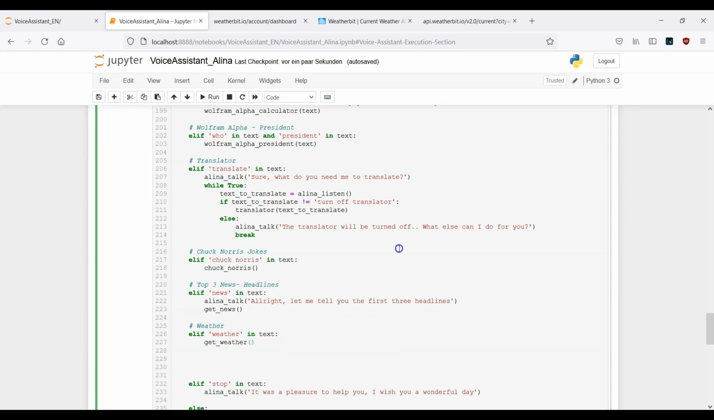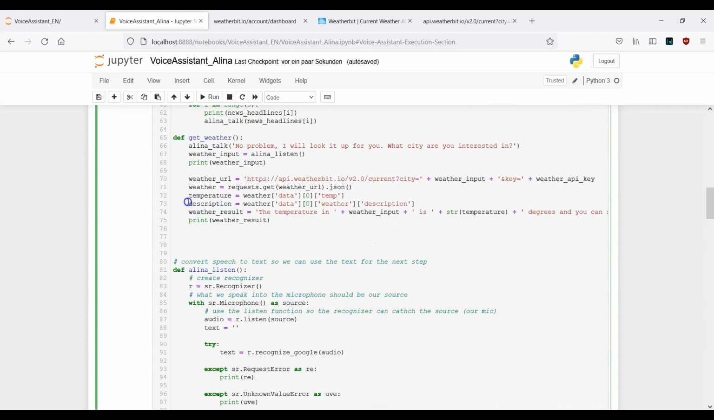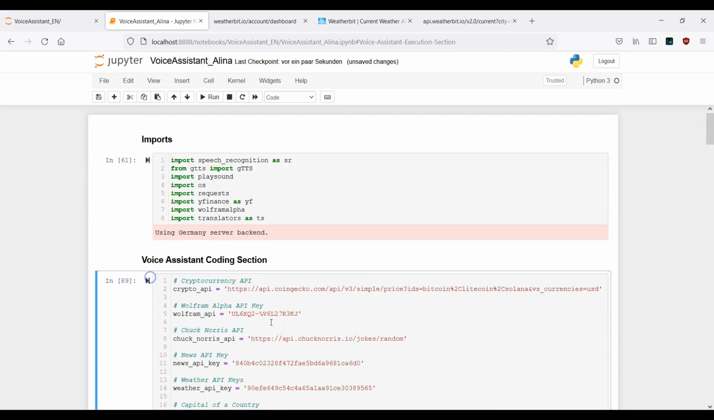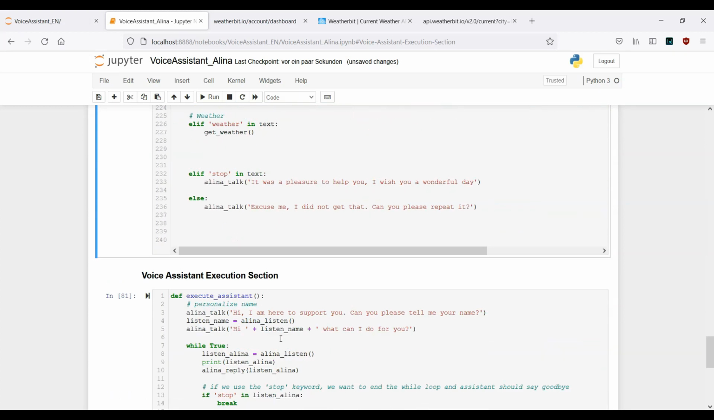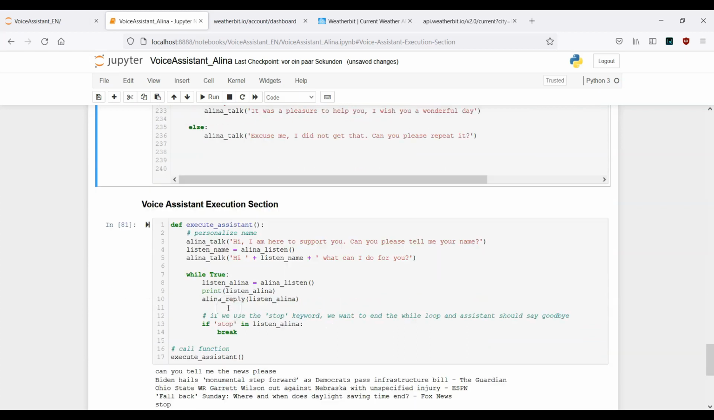Okay, so I would say let's run the cell. This one here. Scroll down, see if we have error messages. Okay, this looks good. No error messages.